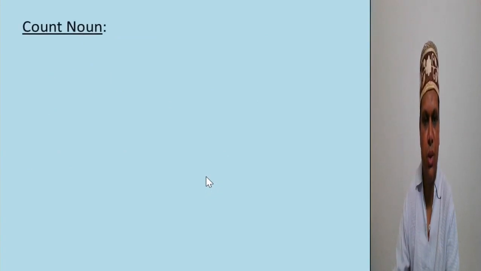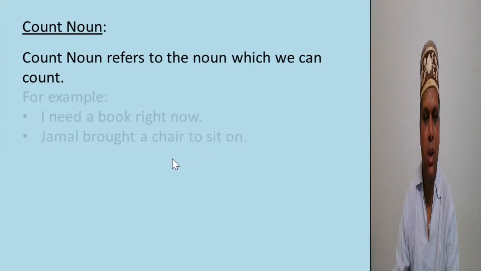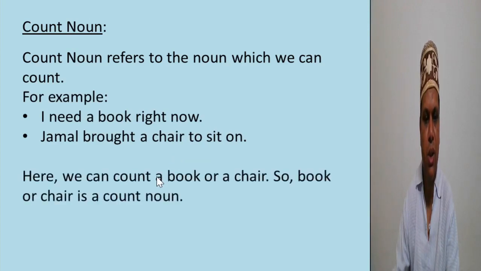Count noun. What is a count noun? Count noun refers to the noun which we can count. For example, I need a book right now. Jamal brought a chair to sit on. Here we can count a book or a chair, so book or chair is a count noun.